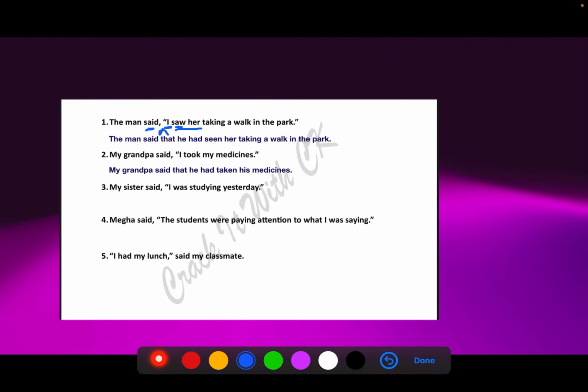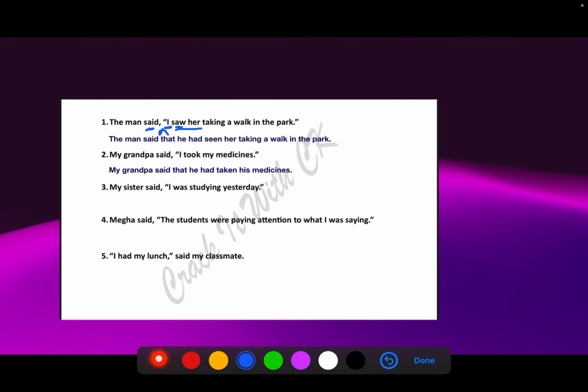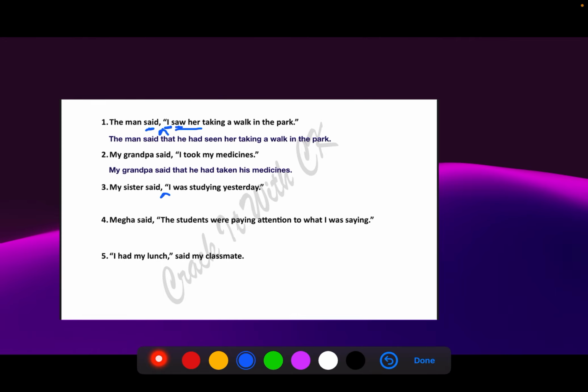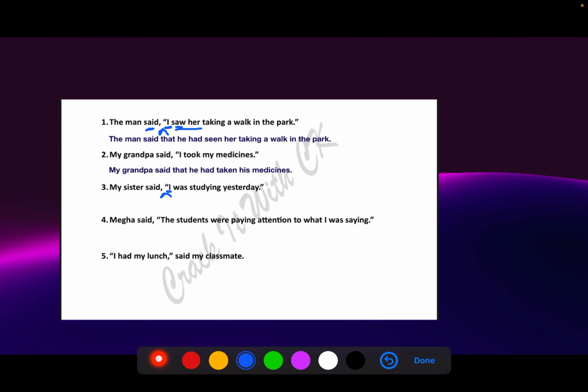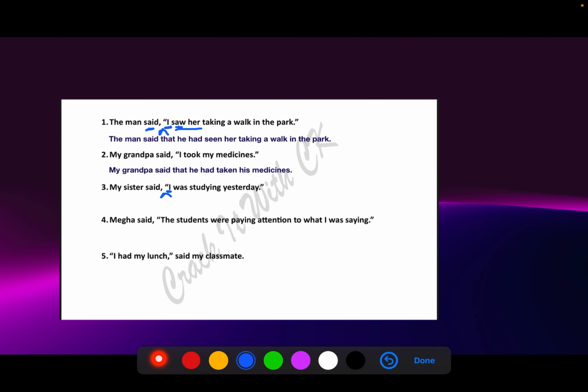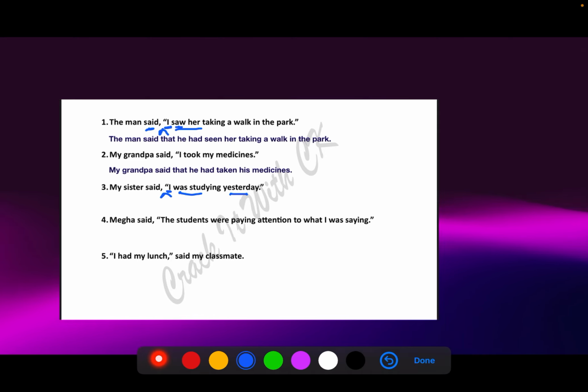I hope it is becoming clearer, guys. My sister said, "I was studying yesterday." So what all will change in this? My sister said that, so we have to put the word that. Instead of I, it will be she because my sister is talking. Was studying will become had been studying. It is already was studying, in past continuous, and will become past perfect continuous. Had been studying. And also not yesterday, but the previous day. So practically everything is changing over here.